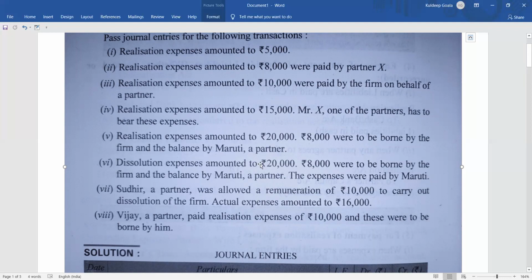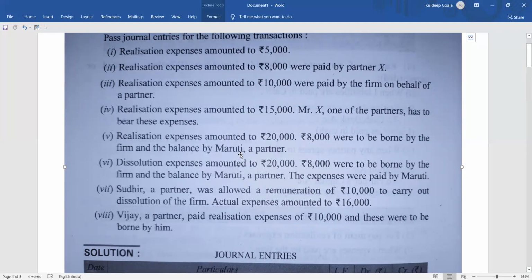In this question also you can see, is it mentioned that Maruti paid that amount? No, it is not mentioned. That means the firm has entirely paid the amount of 20,000. 8,000 which was to be borne by the firm, as well as the remaining, what is the remaining? 12,000. 12,000 that is to be paid by Maruti.